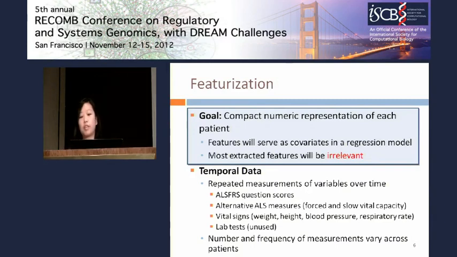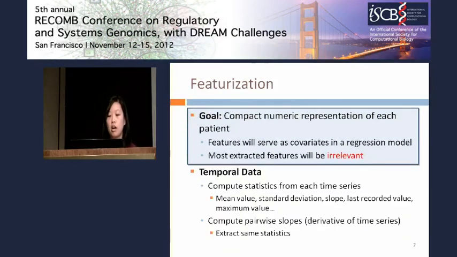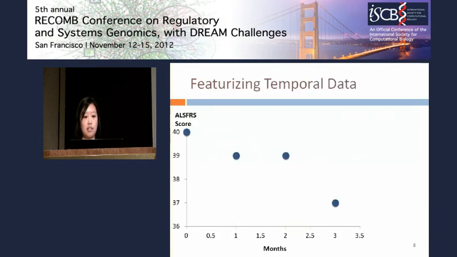Because the number and frequency of the measurements varied across the patients, it was somewhat less straightforward to come up with a common set of features for each patient. Our approach was then to compute statistics from each time series for each patient, things like the mean, max, and standard deviation, and use those as features instead. We also computed pairwise slopes of the data to try to capture a sense of the rate of change of each variable, and then extracted the same statistics.